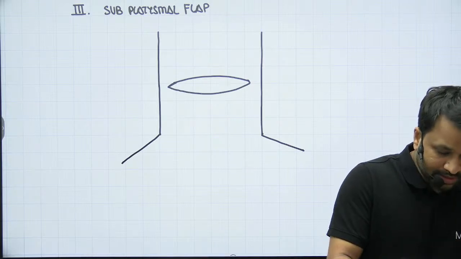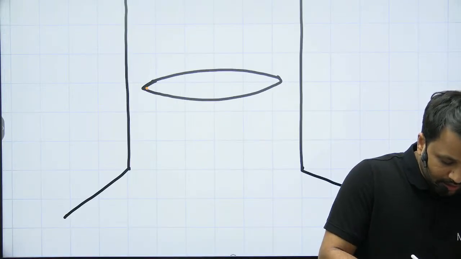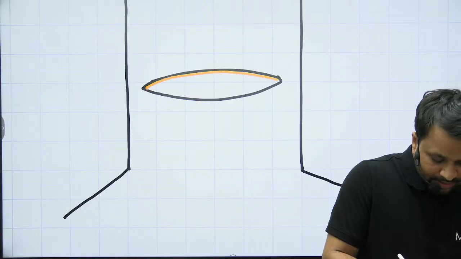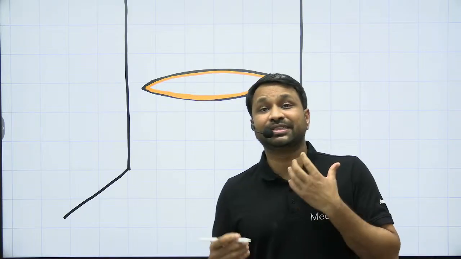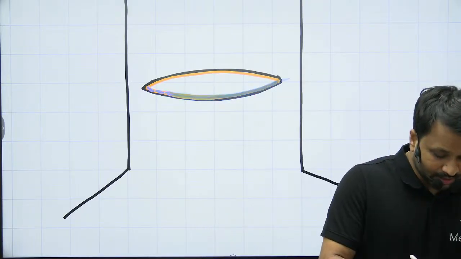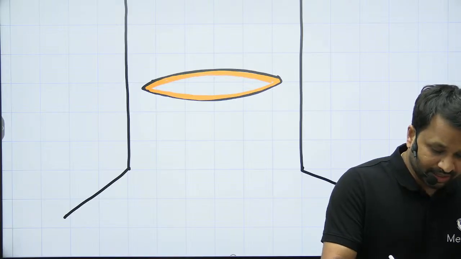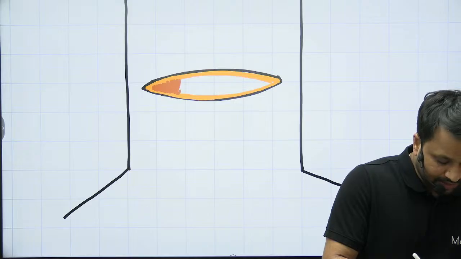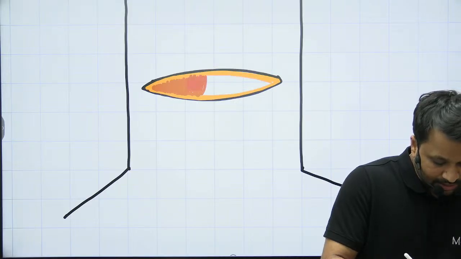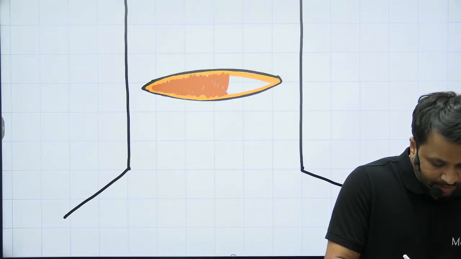Once you open the skin, right under the skin, you have the subcutaneous fat. Now there is a muscle which is adherent to the subcutaneous fat in the neck. What is that muscle? Any idea? This muscle is what we call the platysma.